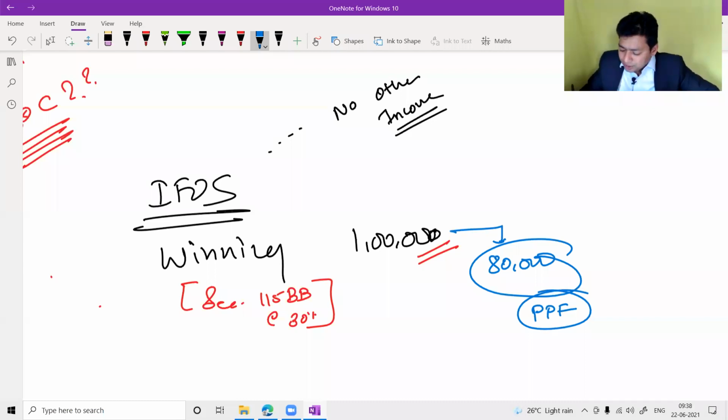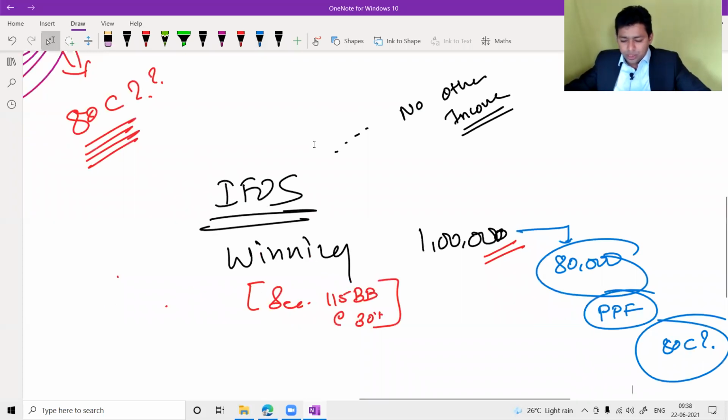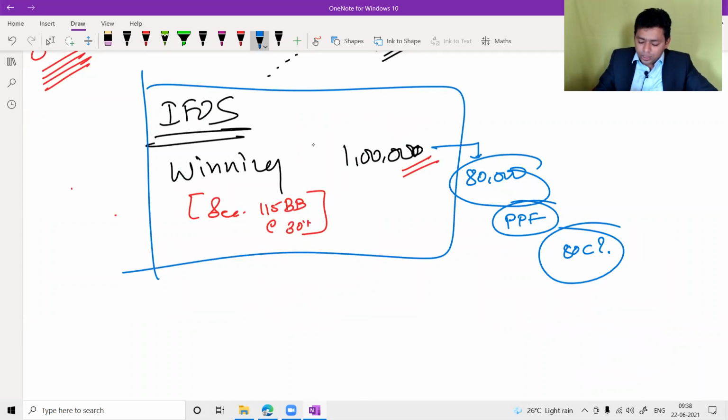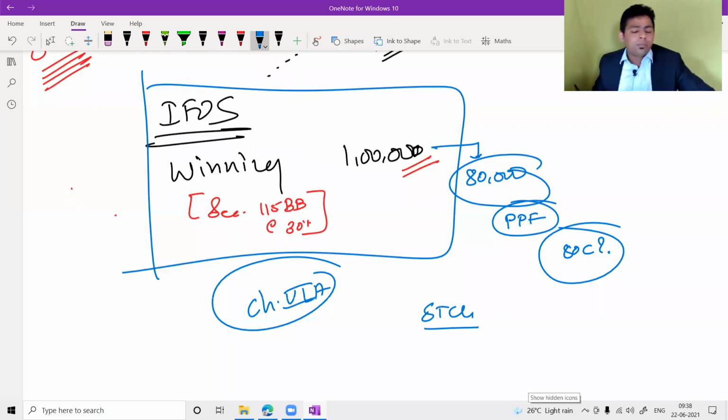Will you get deduction under 80C? This is my question. Will you get deduction under 80C? No, sir. Why? Sir, we don't get deduction under chapter 6A against special income. It is not only for lottery. It is also for short-term capital gain from share market, long-term capital gain from the share market.